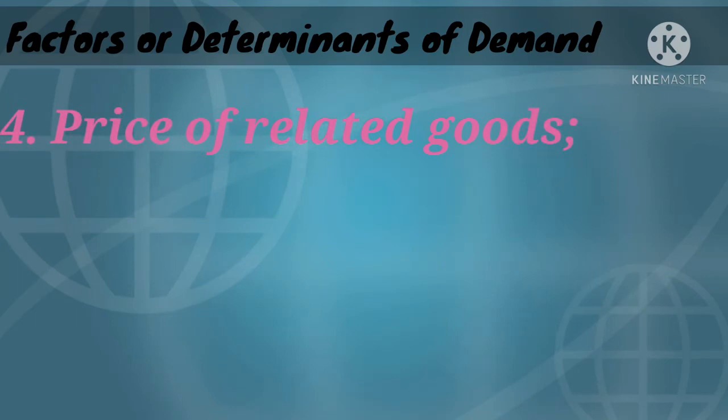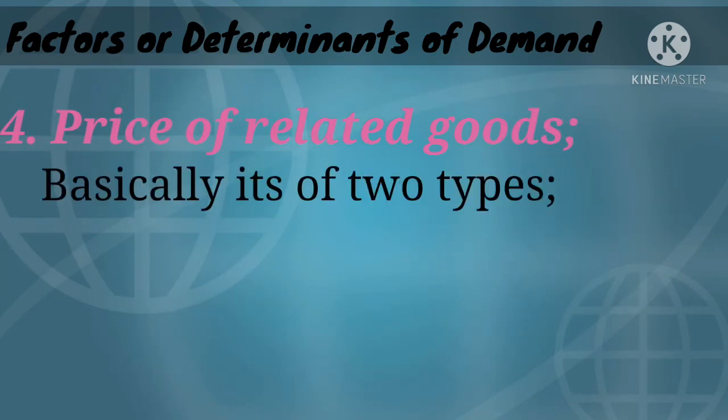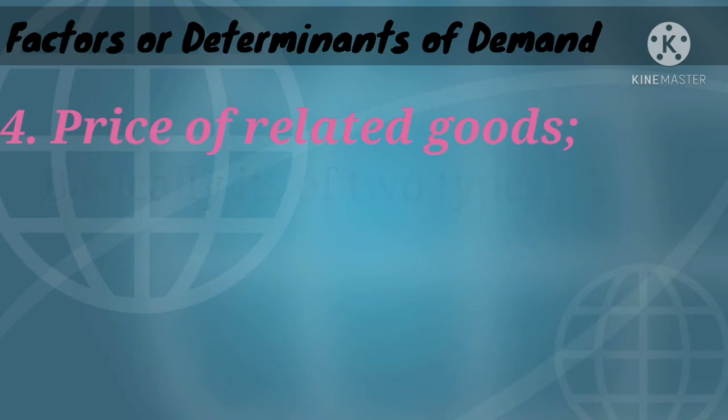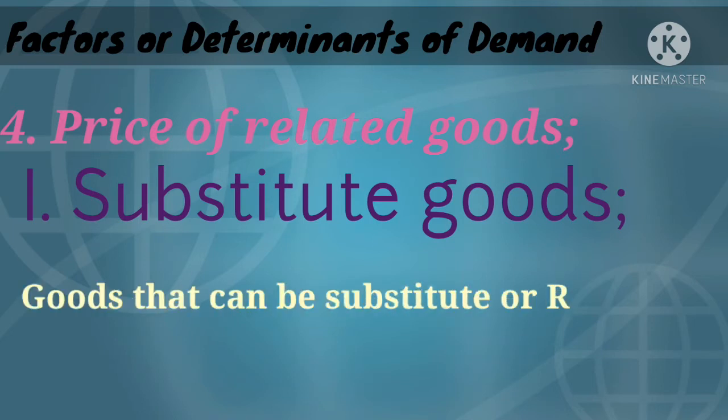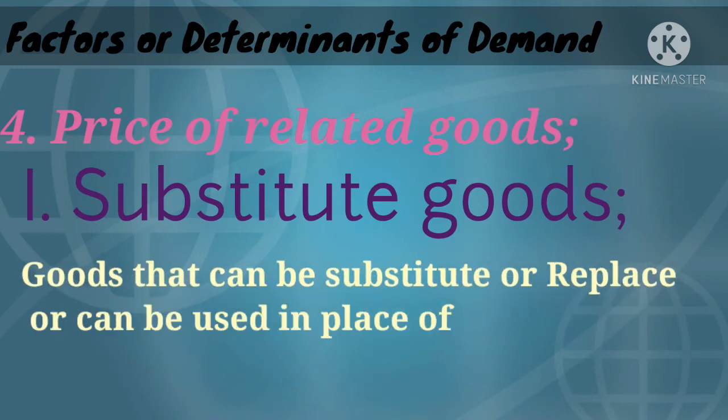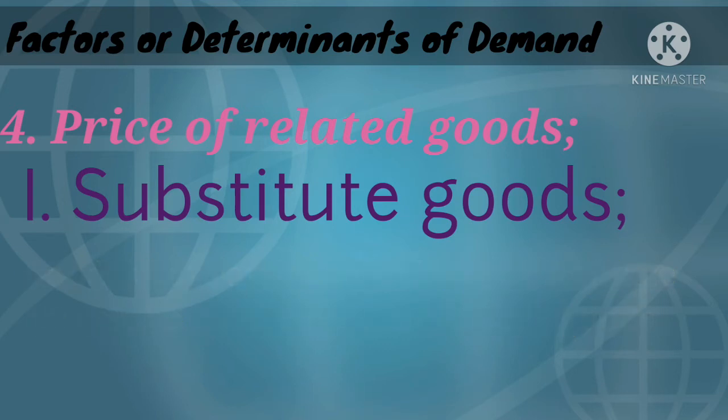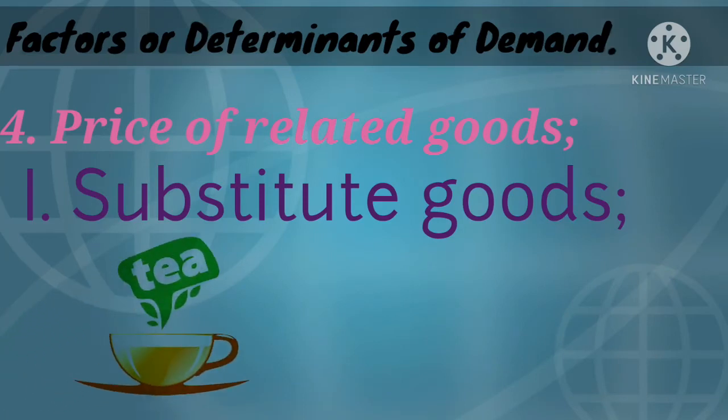Next one, now price of related good. Price of related good basically has two types. Okay, the related good, interrelated good. Like first one is substitute good. Substitute goods are those goods which can be substituted or replaced or can be used in place of one another. In order to understand substitute good, we will take example tea and coffee.